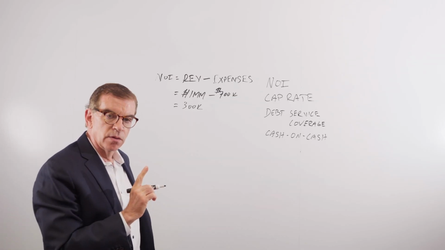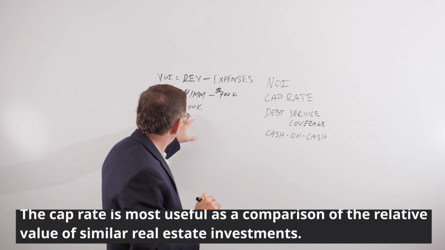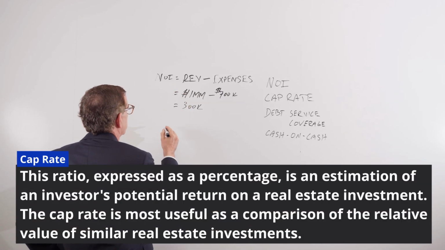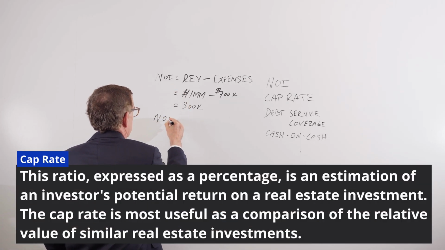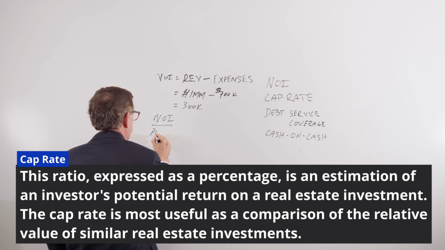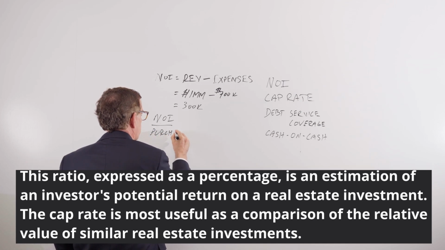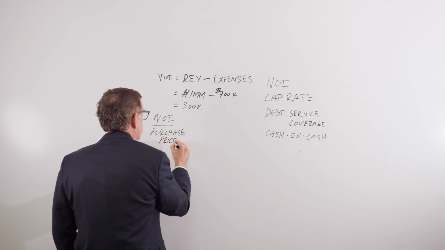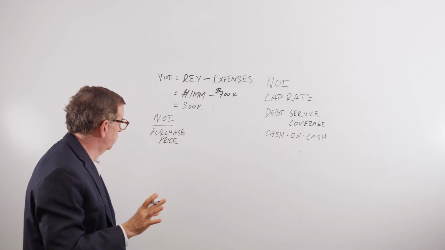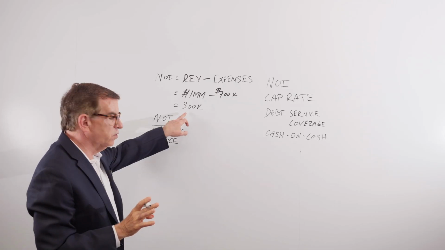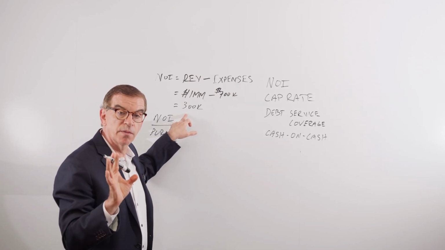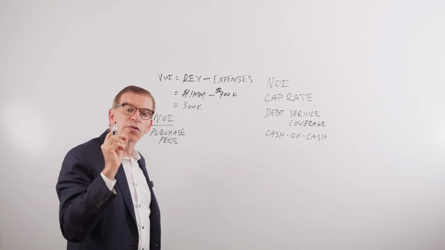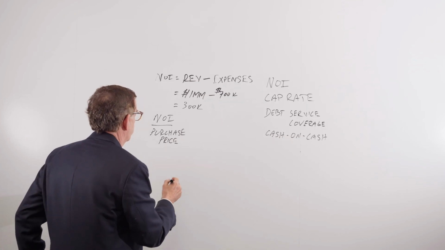Cap rate is net operating income divided by purchase price. NOI divided by purchase price. Okay? So let's say that this shopping center that produces $300,000 of net operating income cost $3 million to buy.